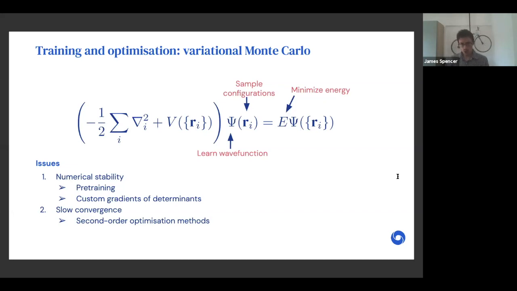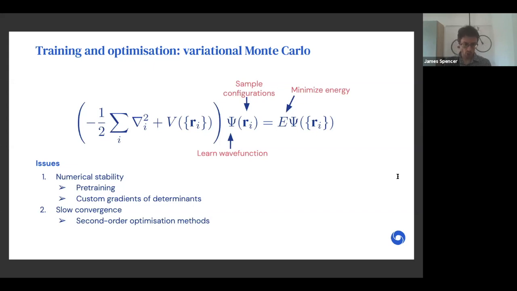There are a few technical issues with this. One is that we can't just randomly initialize the weights in the network, because this tends to be extremely far from the ground state solution, and is also likely to have linear dependencies in the layers, which causes the determinants to blow up and be singular. So we circumvent this through pre-training of the network against Hartree-Fock in a minimal basis set. But after the pre-training is done, we no longer require any information from Hartree-Fock. And we deliberately do a fairly bad job at this pre-training in order to make sure that the network starts off in a relatively noisy position, so we don't get stuck in a local minimum.